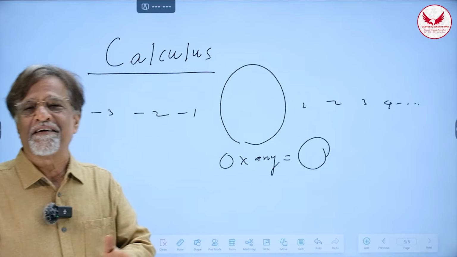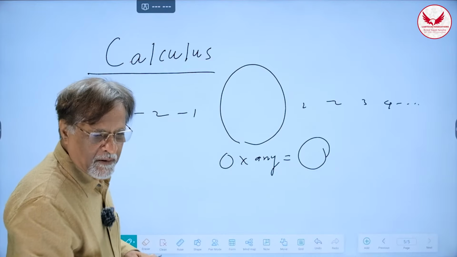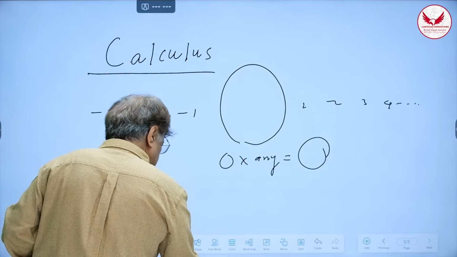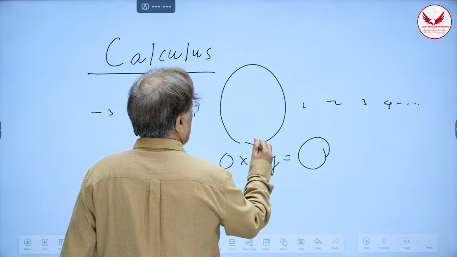Now it must have created certain problems. Now what problems has 0 created? Let us go into this problem that 0 has created itself. Okay. So now, 0.